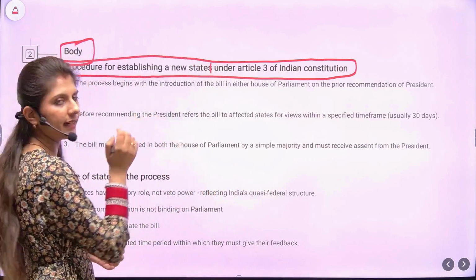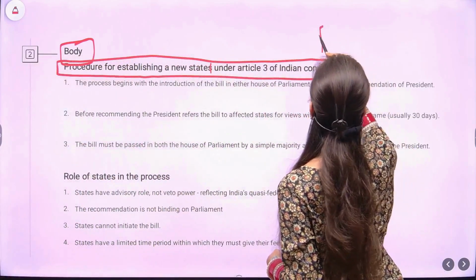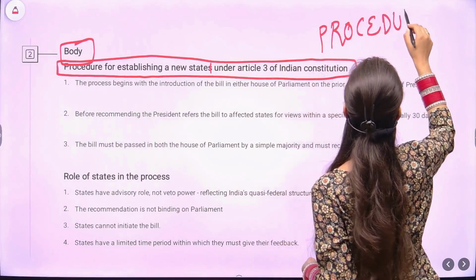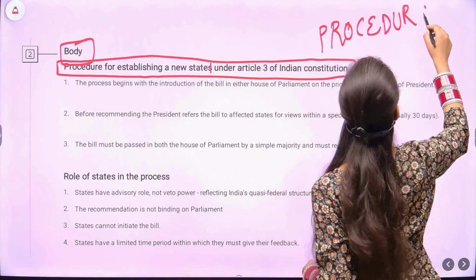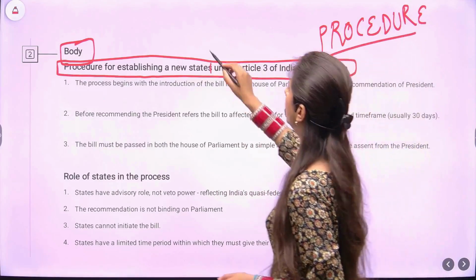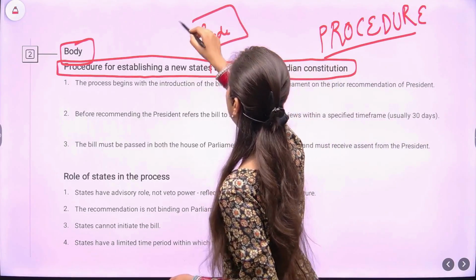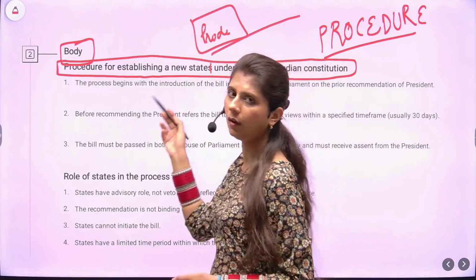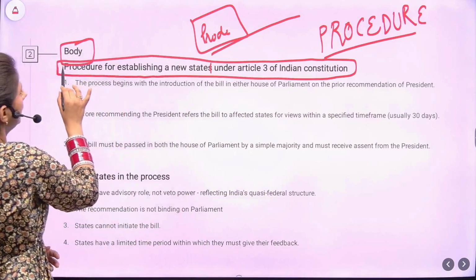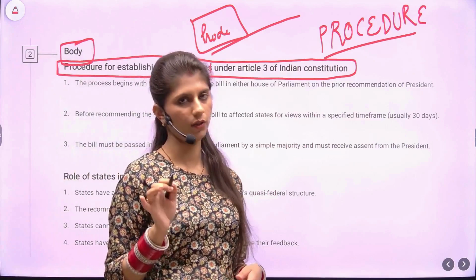Another point, how to write this heading. Either you can use block letters, capitals, because you will be using the same pen, or you can write using small case and put it in a box or underline it. All 3 methods are fine. So let's start with the body. Procedure for establishing a new state under Article 3 of the Indian Constitution.